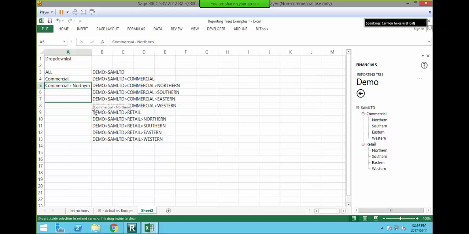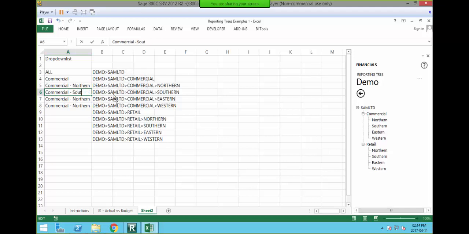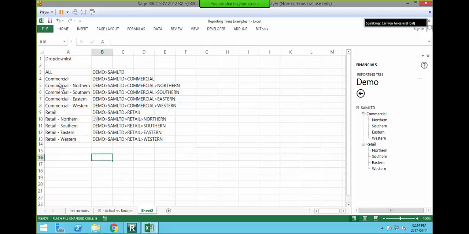I'm just going to drag it down, and then I can just change this to southern, eastern, and then western. And then the same for retail. Okay, and now I have my drop down list values.